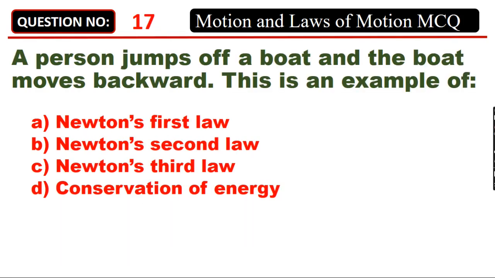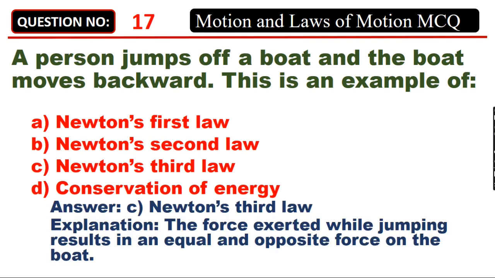A person jumps off a boat and the boat moves backward. This is an example of A. Newton's first law. B. Newton's second law. C. Newton's third law. D. Conservation of energy. Answer: C. Newton's third law. The force exerted while jumping results in an equal and opposite force on the boat.